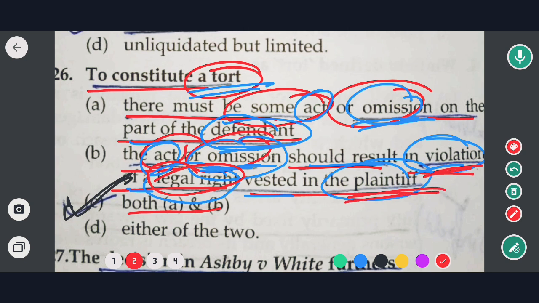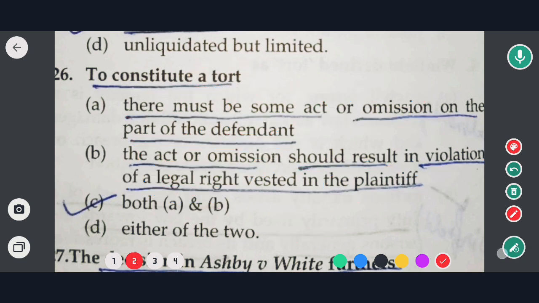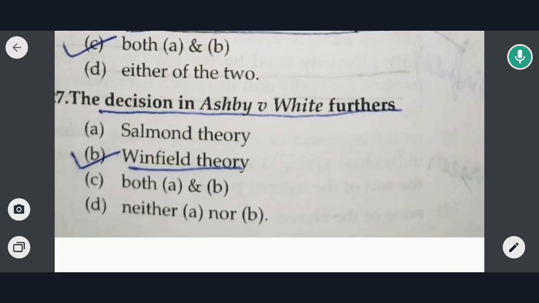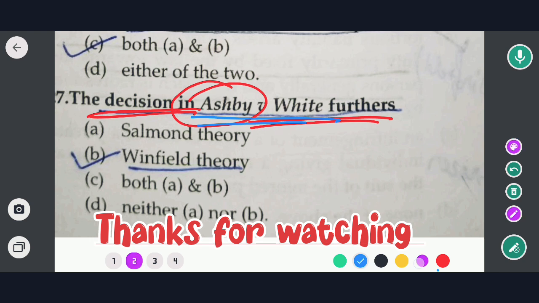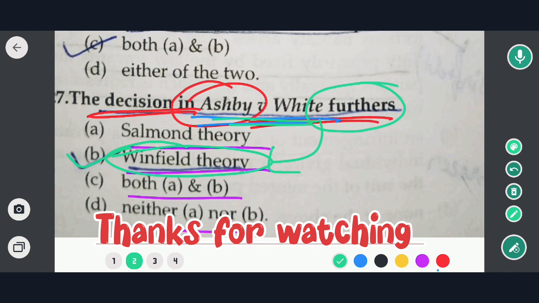So in this case there will be a tort. So in this case option C would be the correct answer. Now moving to the next question. This is the next question and today's last question. The question is: the decision in Ashby versus White furthers what? Options are Salmond theory, Winfield theory, both A and B, neither A nor B. So the correct option would be option B, that is Winfield theory. That means the decision of Ashby versus White furthers the Winfield theory. So in this case option B would be the correct answer.